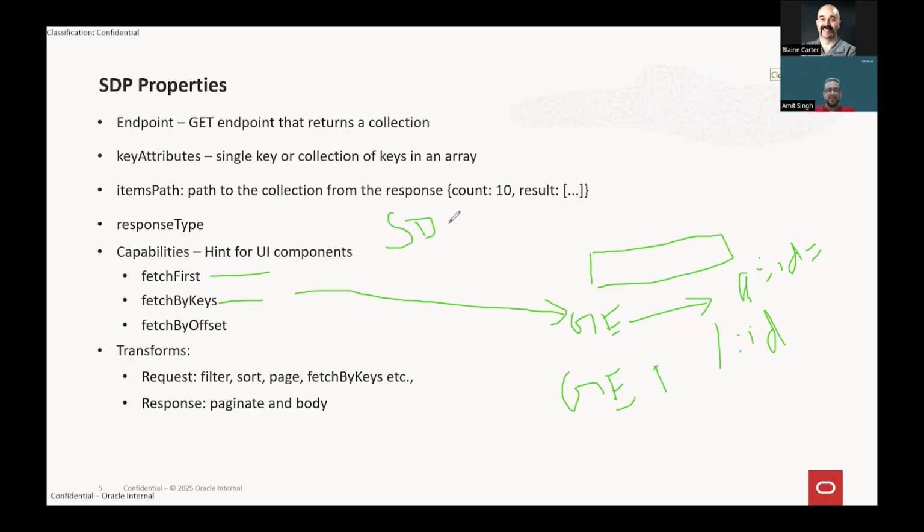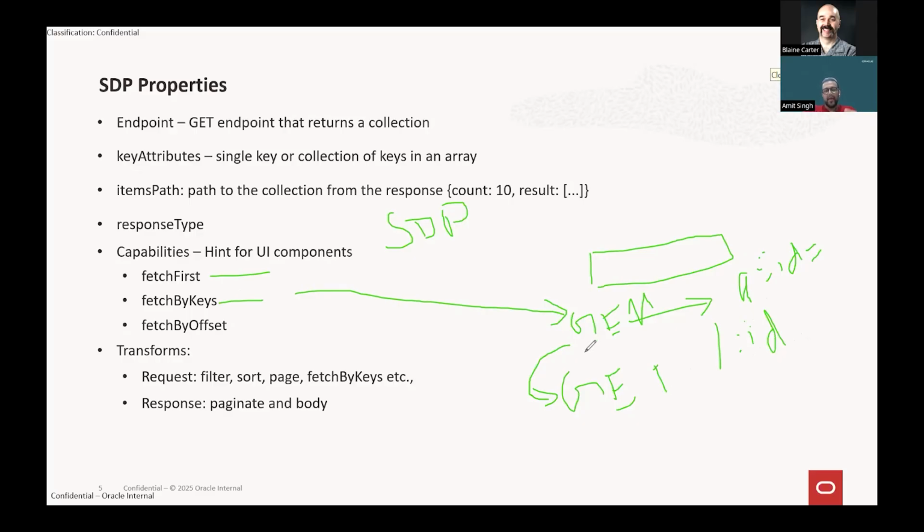if fetch by keys and fetch first can leverage a single API, then SDP will work fine in this case. But there might be a scenario where for get many, we do not have the capability to pass ID as a query parameter. It only supports some other parameters, but the ID, the primary key, we cannot pass as a query parameter. So in that case, this get many API cannot use the fetch by keys property. Then we need to attach one more endpoint to it, and that second endpoint will support this ID property, which I can pass.